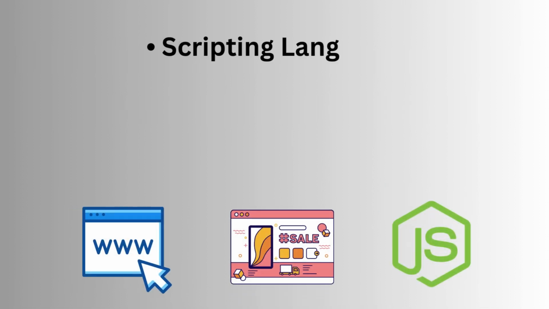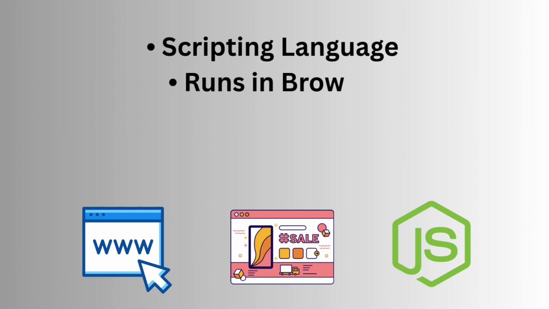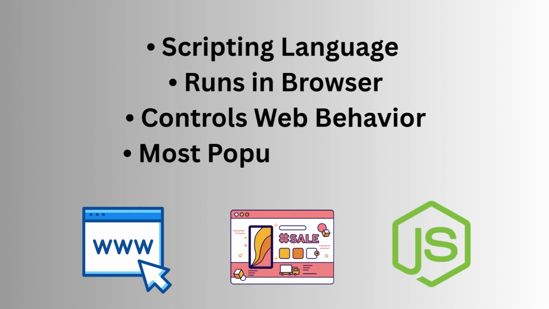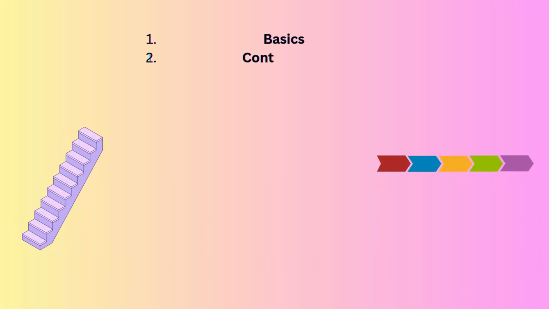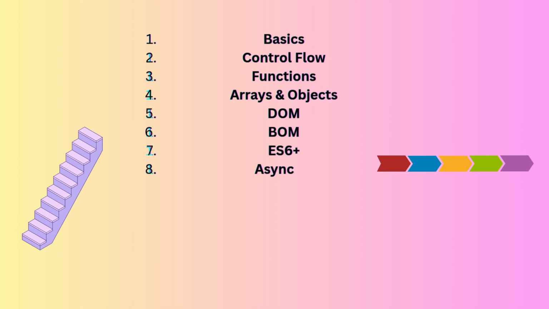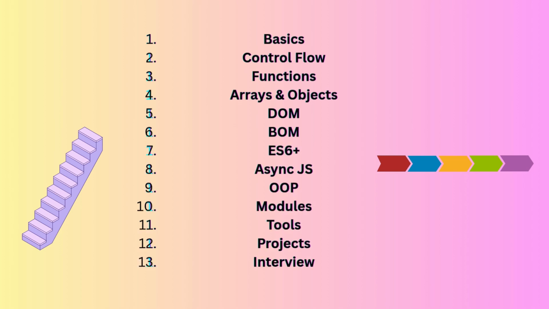JavaScript is the programming language of the web. It powers almost every website you use today: YouTube, Facebook, Instagram, Amazon, and thousands more. JavaScript allows you to create interactive pages, real-time apps, games, animations, APIs, and complete full-stack applications. Before learning JavaScript, understand that it is the most demanded language for front-end, back-end, and full-stack development. This is the complete roadmap for this video. We will cover every topic step by step.